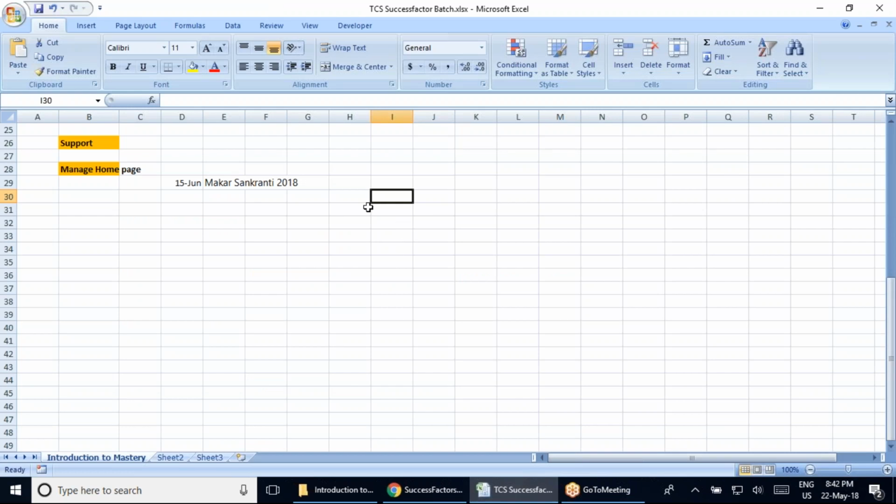Let me tell you, Makar Sankranti is a fixed date. What is a variable date? By variable date, I mean, for example, if you go to Australia, US, or UK, they have many festivals like this. Let's suppose in the UK they celebrate Boxing Day, and they literally declare it as a national holiday on that day.